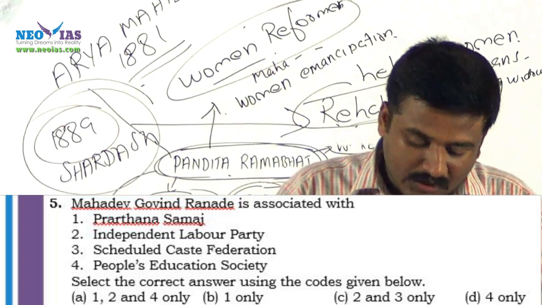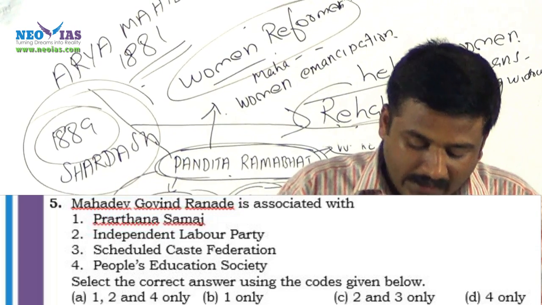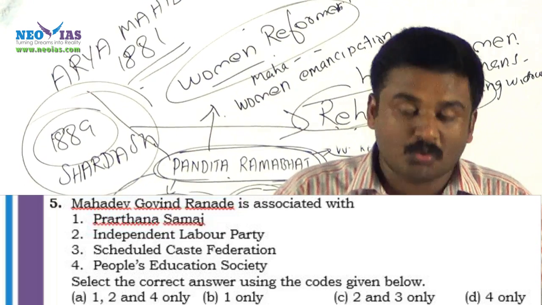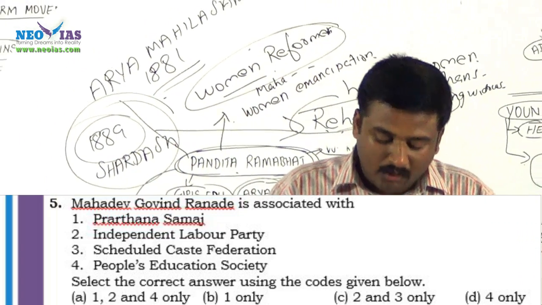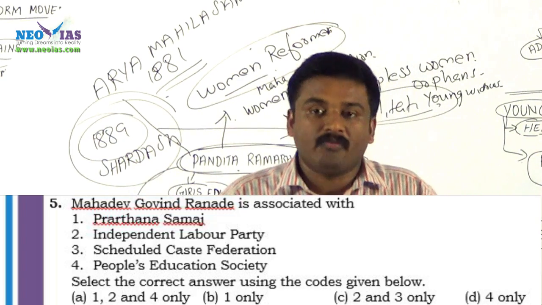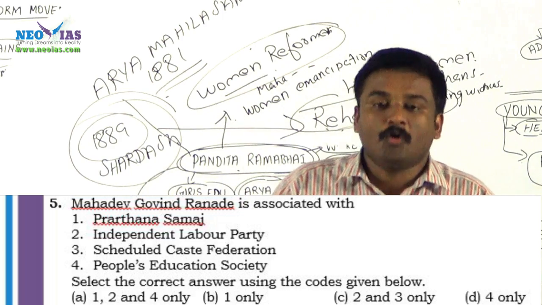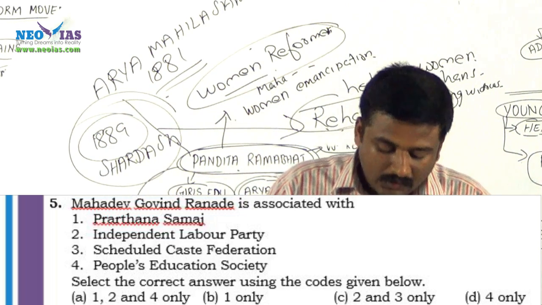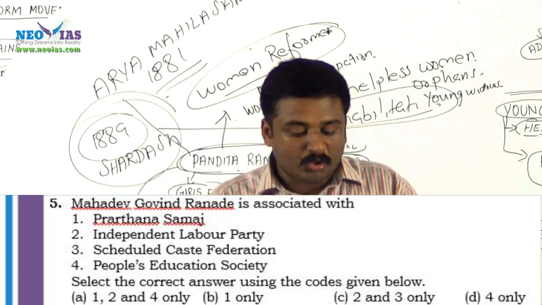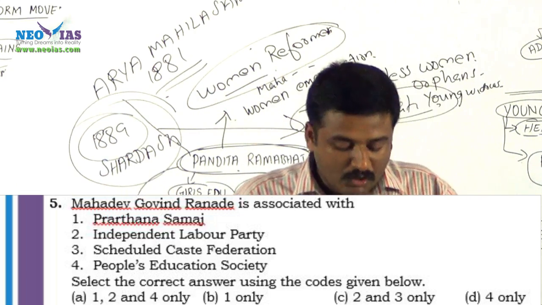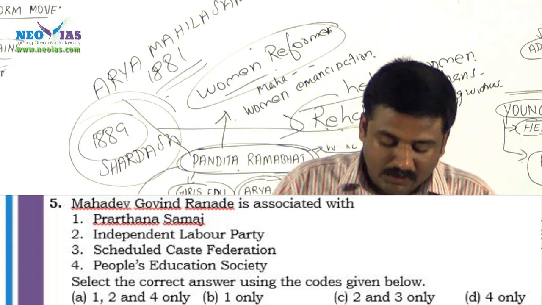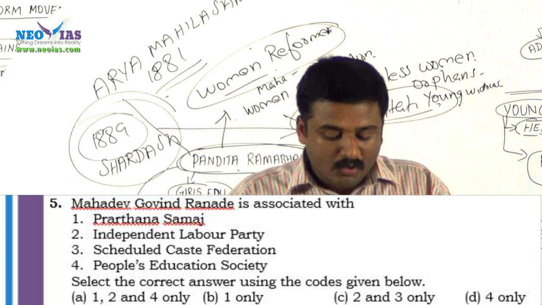So now you can see that the only remaining choices are A and B, and in A, 2 is there, which is incorrect. We know that 2 is incorrect, so we will eliminate A also, and our final answer will be B. Even without knowing 3 and 4, we came to the conclusion that B is the correct answer. In fact, the Scheduled Caste Federation and People's Education Society were also founded by Dr. B.R. Ambedkar, not related to Mahadev Govind Ranade. So he is related to Prarthana Samaj in the given options here. So B is the answer.